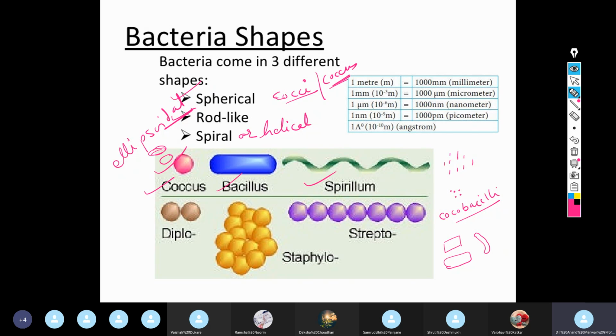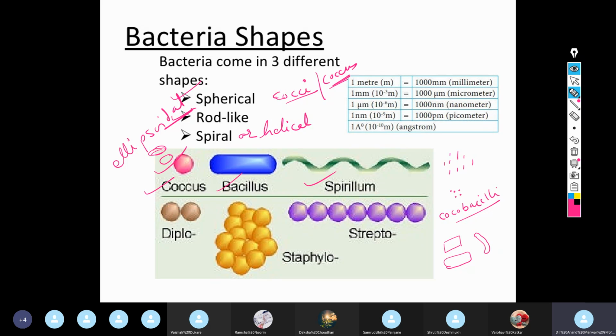So rods are cylindrical, the most common form of bacteria in the environment. The rods show considerable variation in length and width. Depending upon the length and width, if they are very small, they appear like cocci and hence they are referred to as coccobacilli. They may have variation at the end. Sometimes it may be flat, rounded or cigar shaped. Right? And arrangement also.